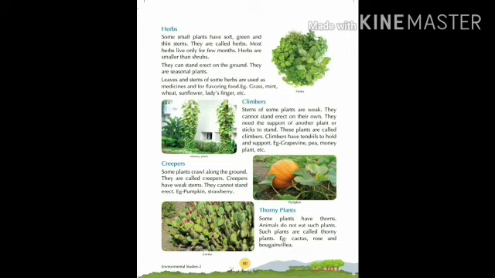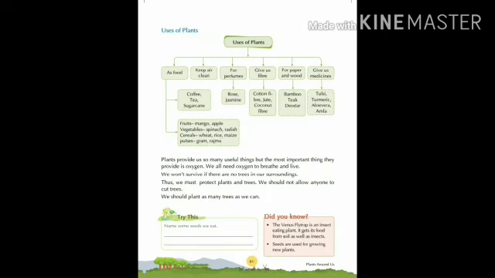As you have seen, there are three types of plant mainly: tree, shrubs and herbs. And next are climber, creeper and thorny plants. All the plants are useful. So see here the uses of plant.